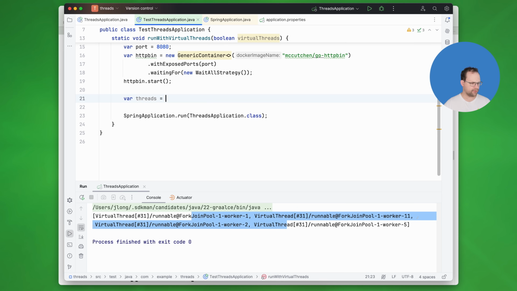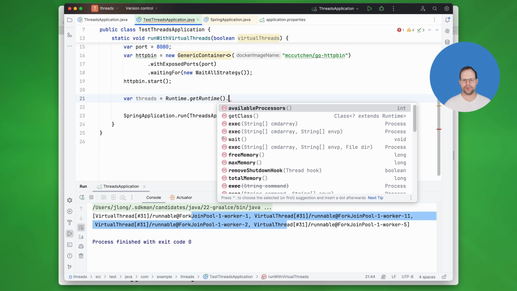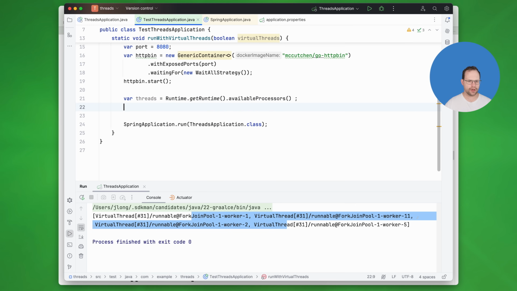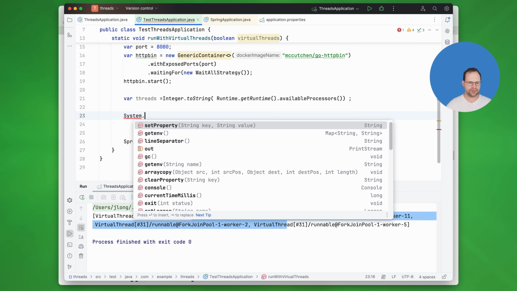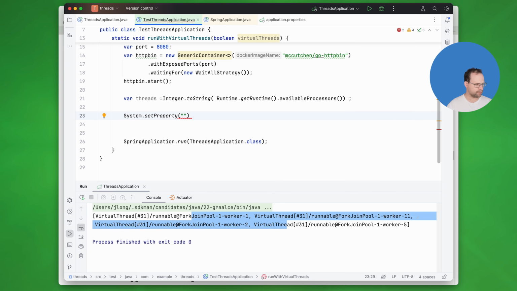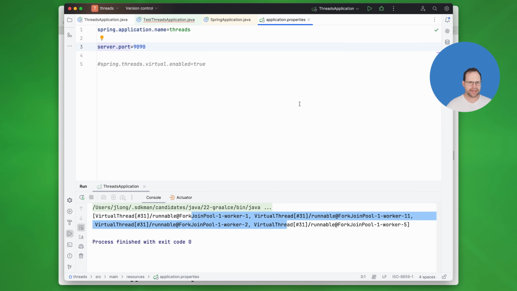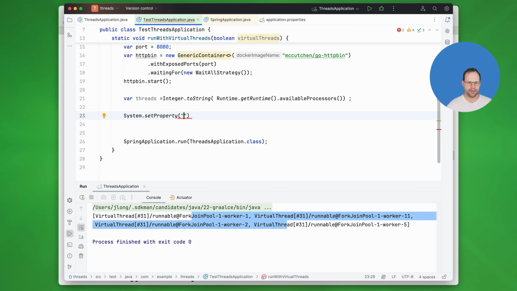So how many threads do I have? Well, I don't have a number of threads per se, but processors is a nice number to know about. So we'll do that. And then this is a string that we need. Pass that in. Very good. And so we've got some properties to set. I'm going to set these as system properties. And these system properties will be available in Spring Boot as though I had specified them in application.properties, right? So this is a nice way to specify some things.